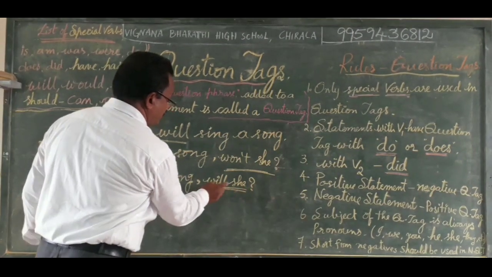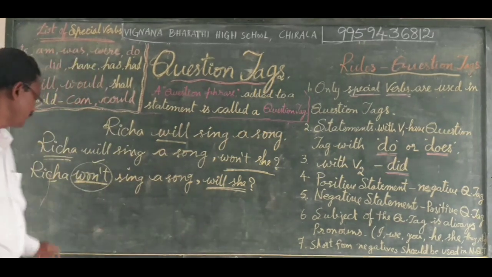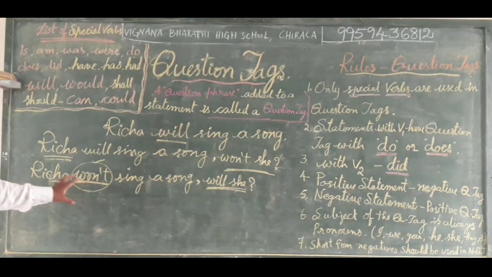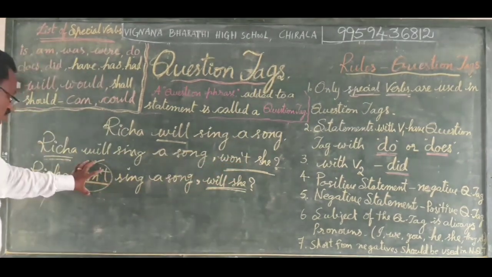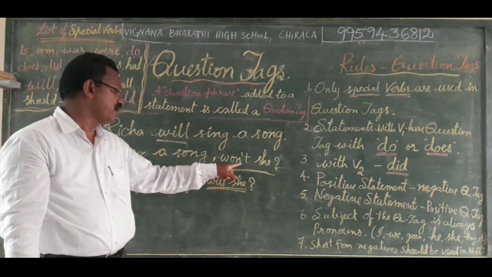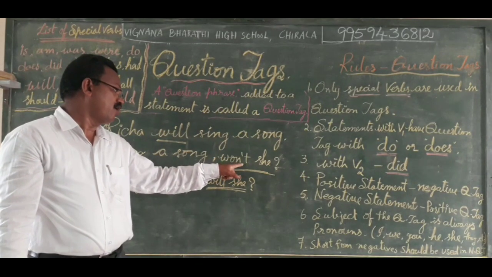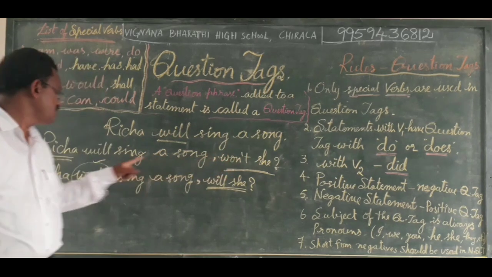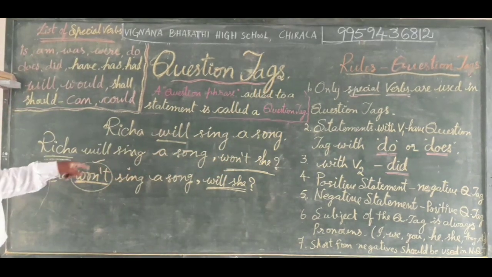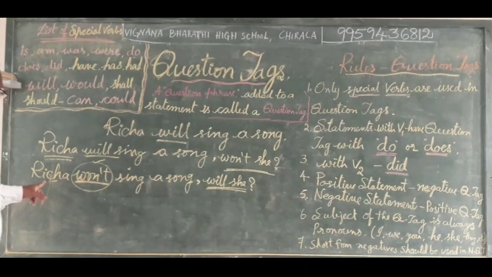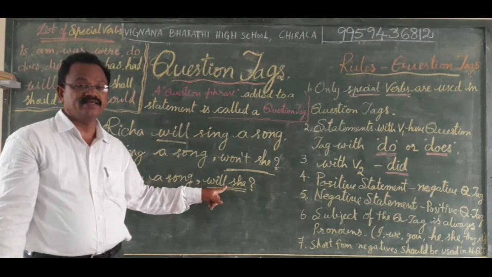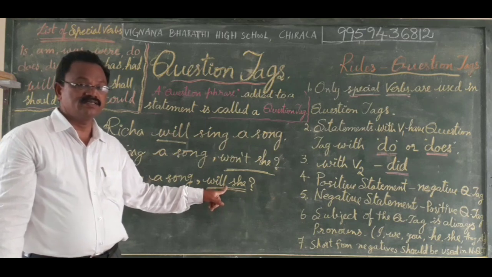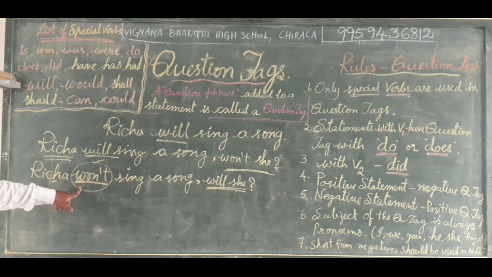You cannot find a negative question tag for this negative statement. Positive statement, negative question tag; negative statement, positive question tag. You can find won't, with not, in the question tag only when the statement is in positive sense. Here you cannot find not in this question tag because the statement is already in a negative sense. Can you understand, children?